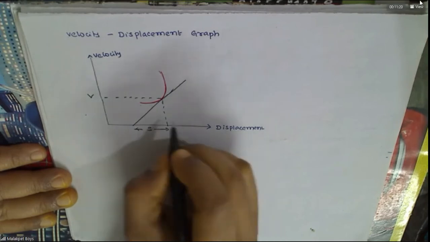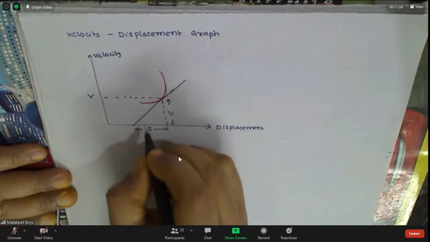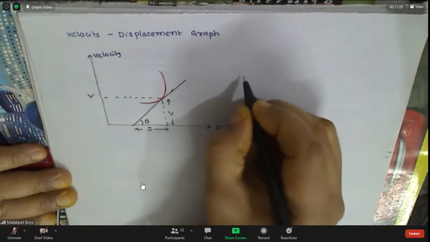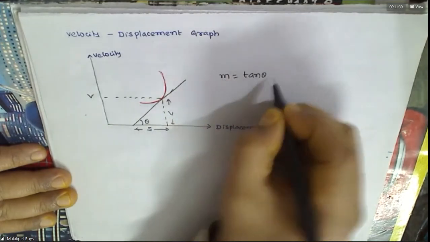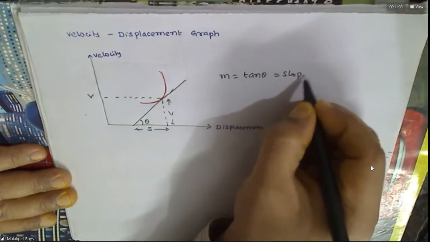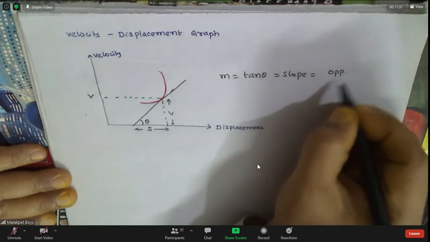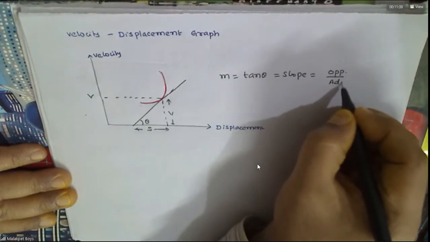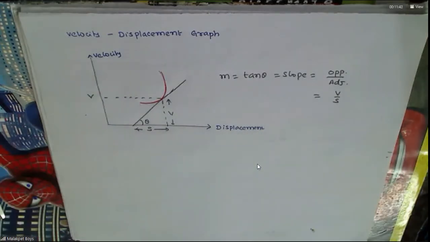This will be V, no? Do you agree with this or not? Then this is theta, no? What is tan theta? That is nothing but opposite side by adjacent side, V by S. Understood this?